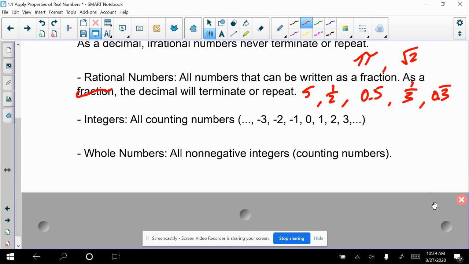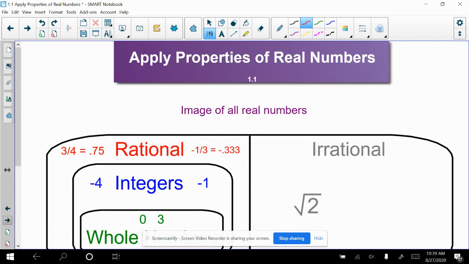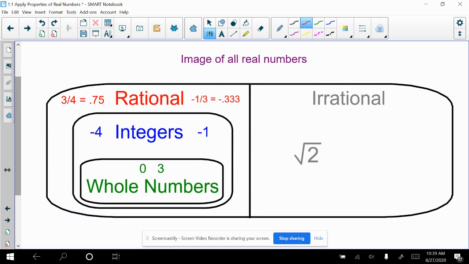Our last definition we're going to look at right now would be the whole number system. Whole numbers are the non-negative integers. So if we're thinking of this list of integers right here, the ones that are not negative, going from infinity, crossing them out until -1, we have to cross out the negative ones, right? So starting at 0, 1, 2, 3, those would be your whole numbers.